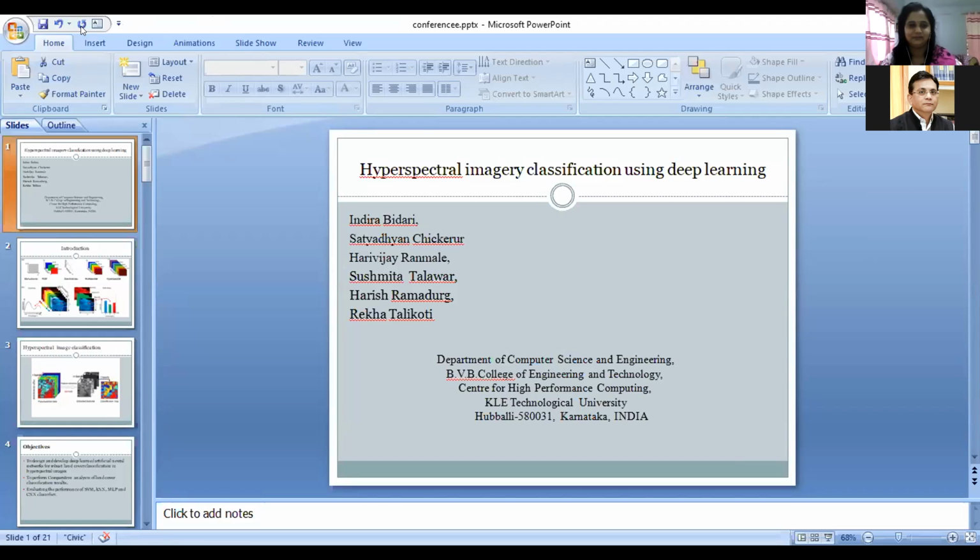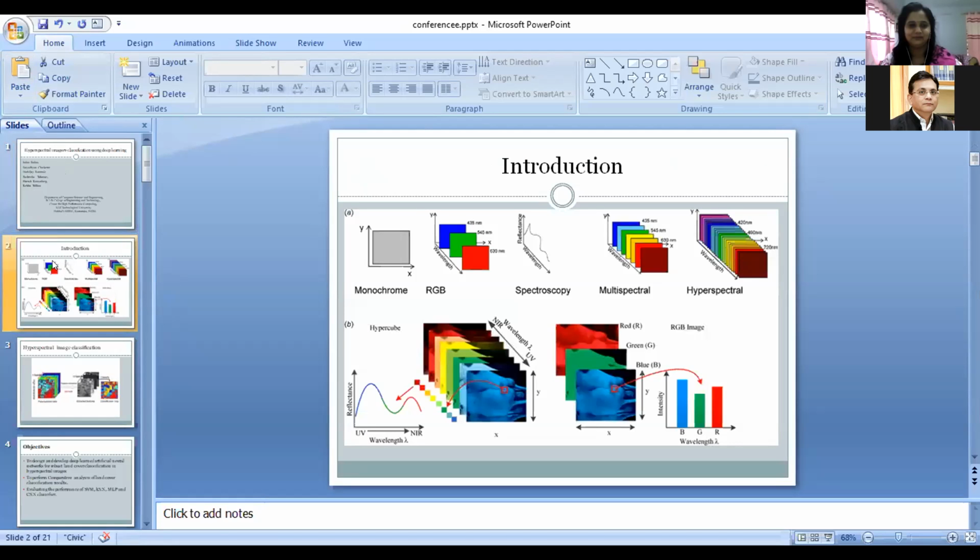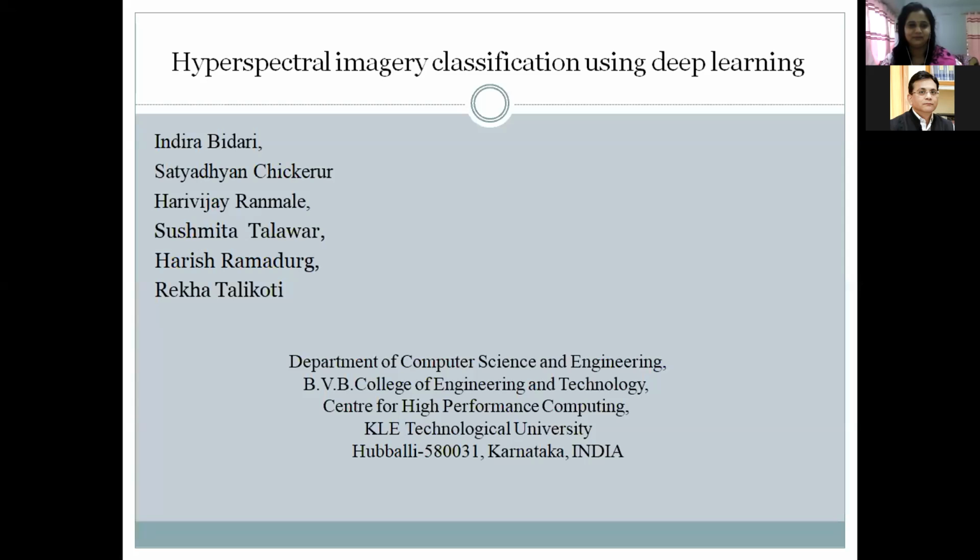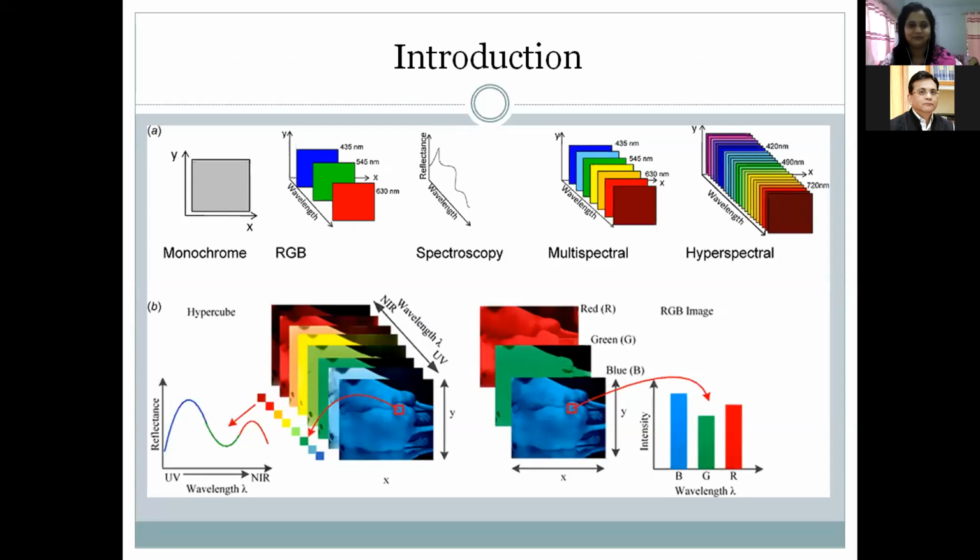Is the screen visible? Yes. Good afternoon, everybody. I am Hari Vijay from the School of Computer Science and Engineering, BB College of Engineering and Technology, Hubli, Karnataka. My paper title is Hyperspectral Imagery Classification Using Deep Learning. Press F5, make it full screen. Yes, Hari Vijay, you can continue.